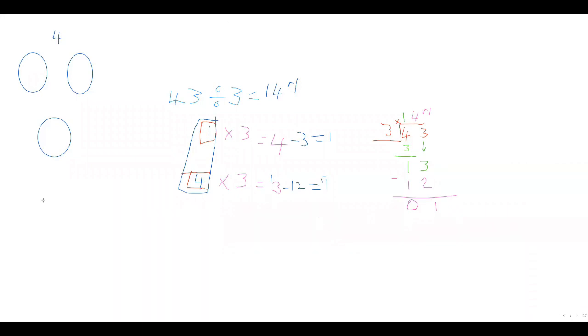Don't worry, but the best idea is to learn your times table. This one's quite easy. Most of you, especially all my students, do know their 3 times table. But this is for students who don't. It's the same method if you go to 6, 7, 8, you could do the same thing. So you got 4 and you got 3 here.